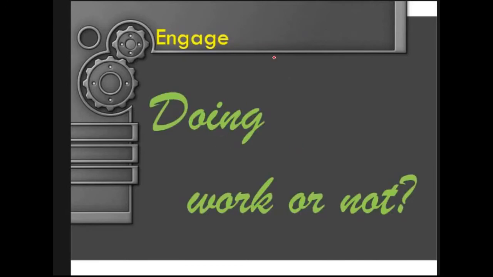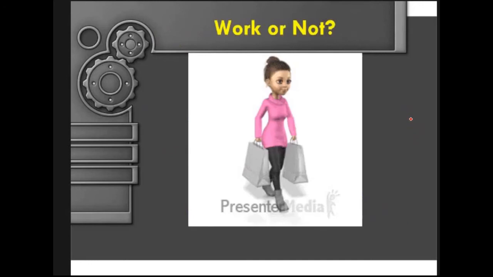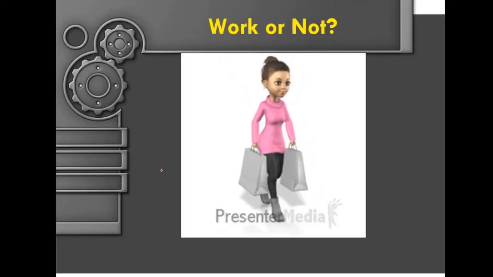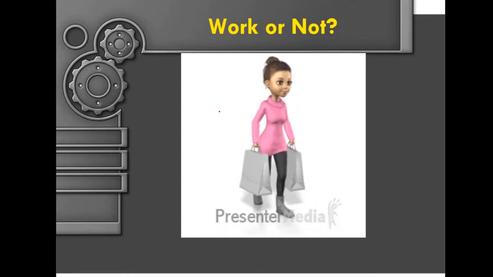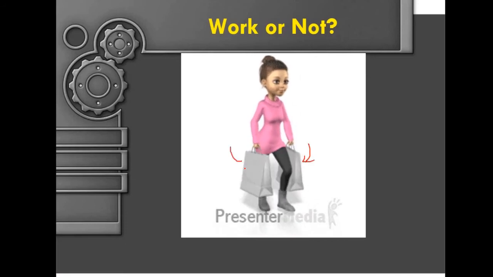At this point, you will have a very short activity. You have to tell me if the given situation is doing work or not. Let's go to sample number one. Has this woman done work on these two bags?